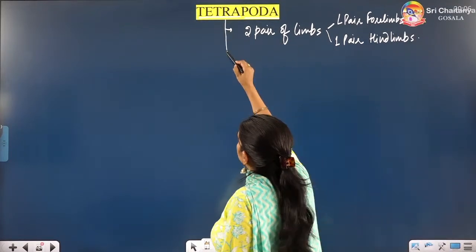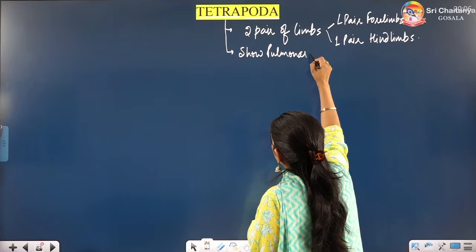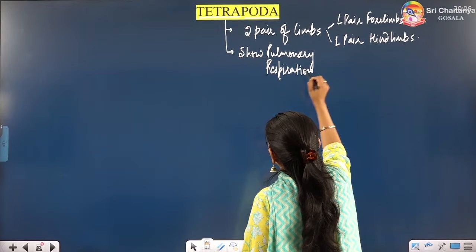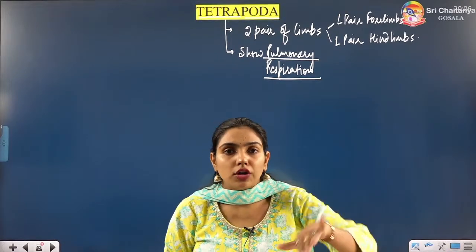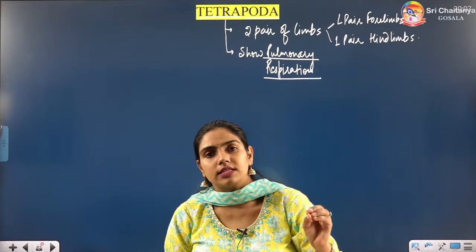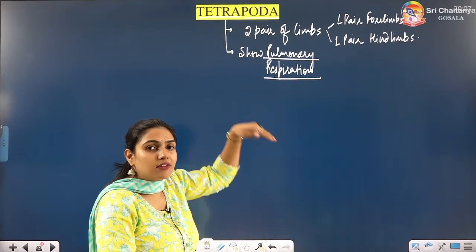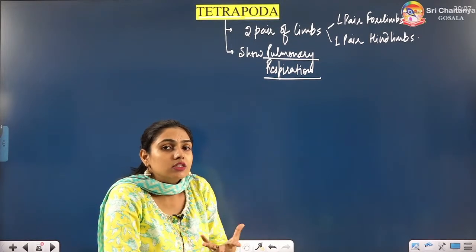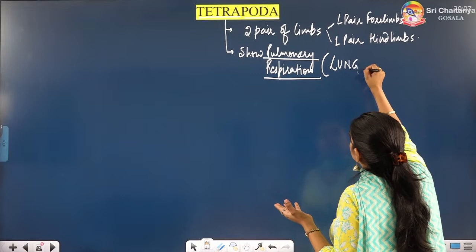Now, second point, they show pulmonary respiration. Before this superclass, all the animals we have seen, all the chordates we have seen, they are living in water or on land? They are living in water. But tetrapods are the first type of animals in which we have seen pulmonary respiration, because they have come on land, and when they come on land, then they will use their lungs. So they have lungs. So pulmonary respiration is by the use of lungs.